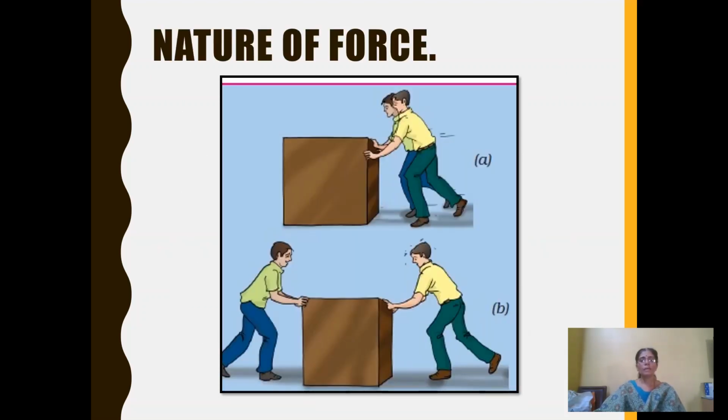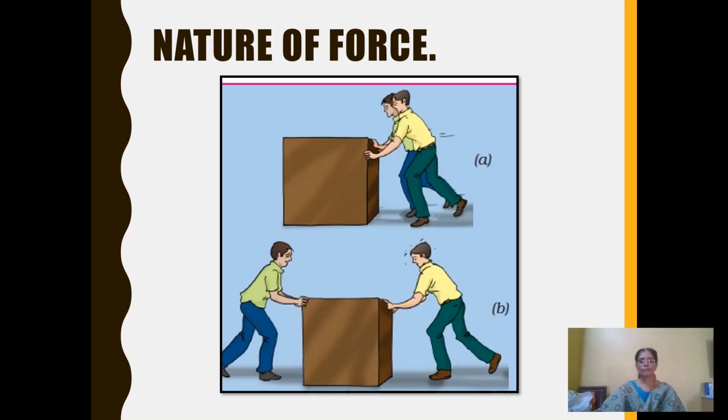Now we will learn about the nature of force. Imagine here in case A, this is a heavy box, or you can imagine this as a heavy table. First you try to push it by yourself. When you push, you will find it very difficult to move the table or heavy box.